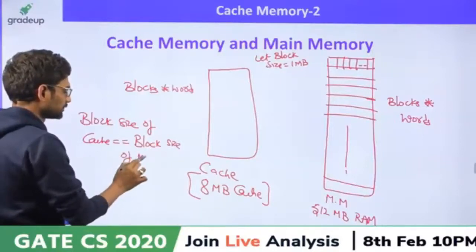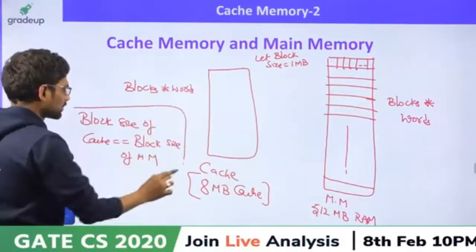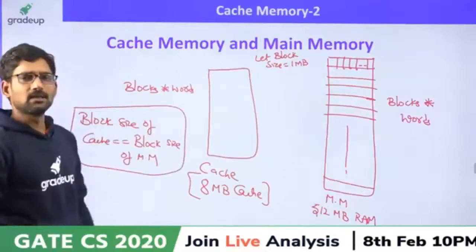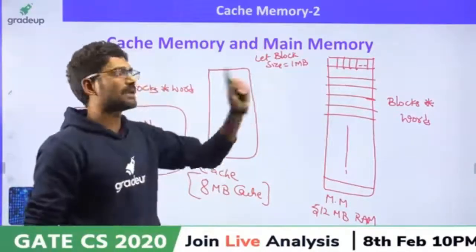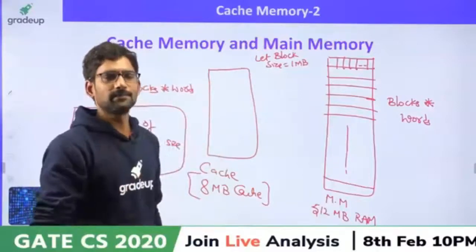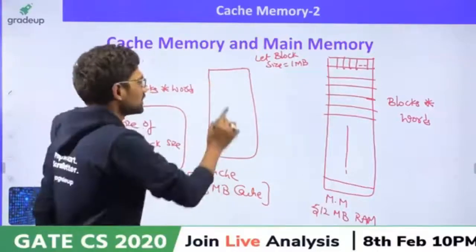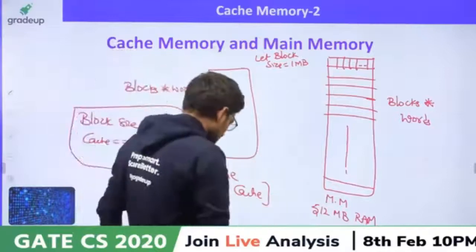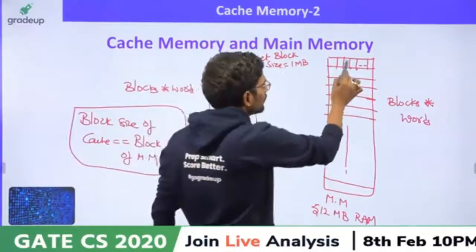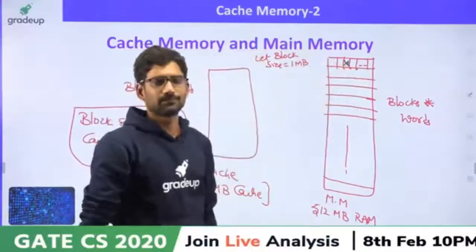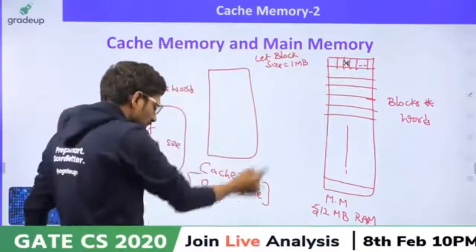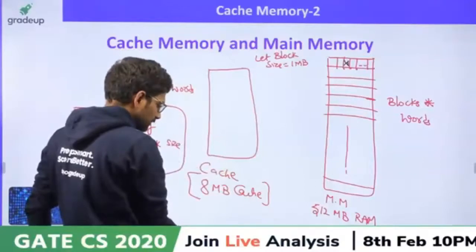Remember this. Why? Because the CPU is asking for some word. Let's say the CPU is asking for the word X. It is the very first word.